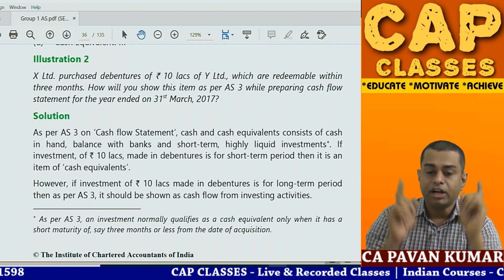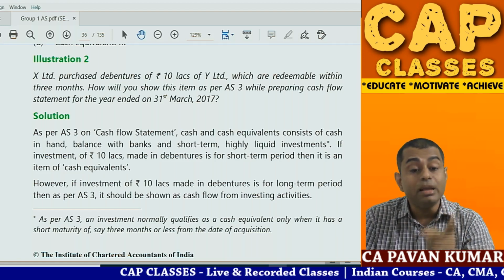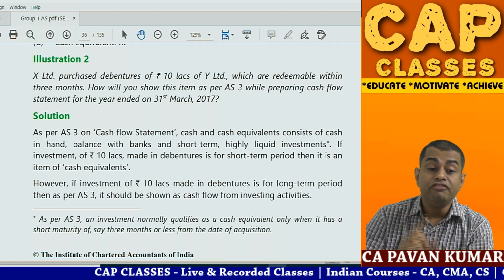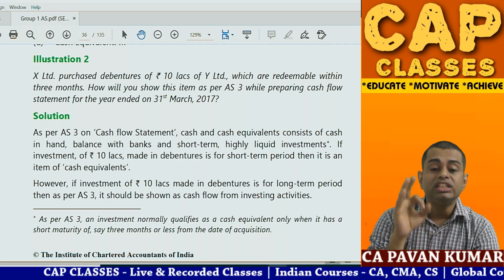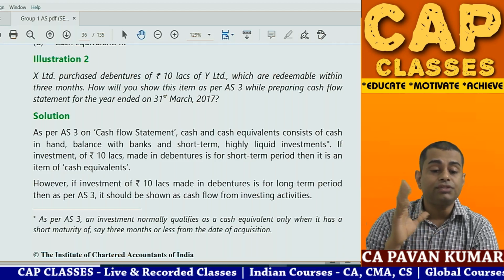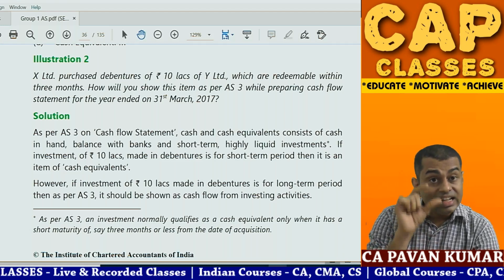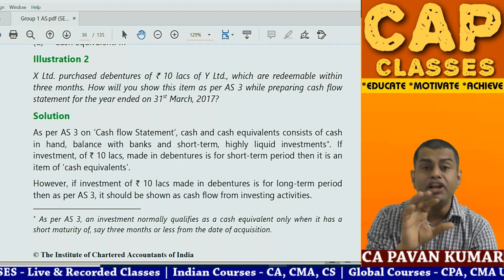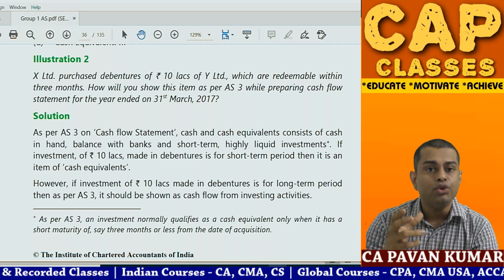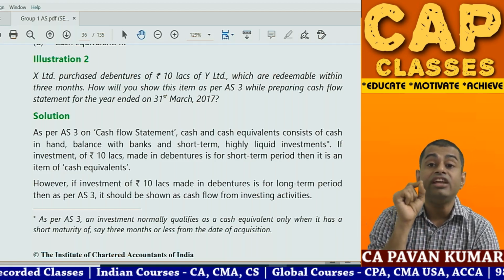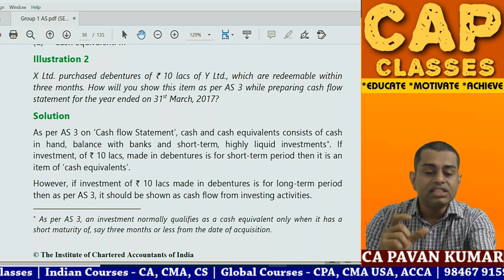Come to problem number 2. Very important, put a star mark. X Limited purchased the debentures of 10 lakhs of Y Limited, which are redeemable within 3 months. How do you show this item as per AS 3 while preparing the cash flow statement? Simple. Because it is less than 3 months and it is a debenture debt instrument which will not have any significant market risk like fluctuations in value, it is cash equivalent. If the period is more than 3 months, it would be investing activity.